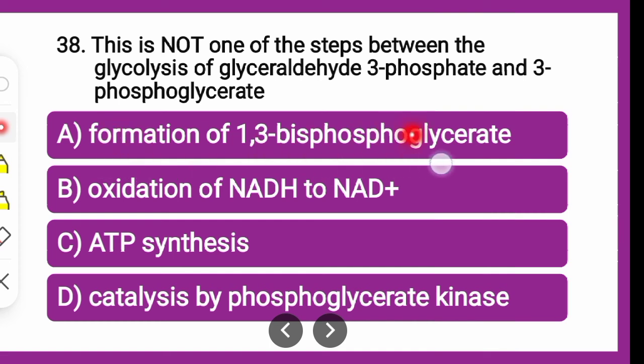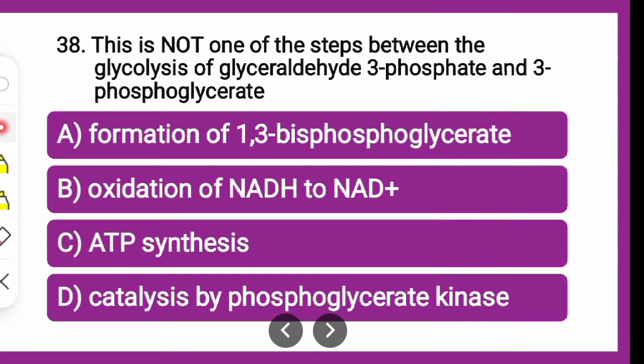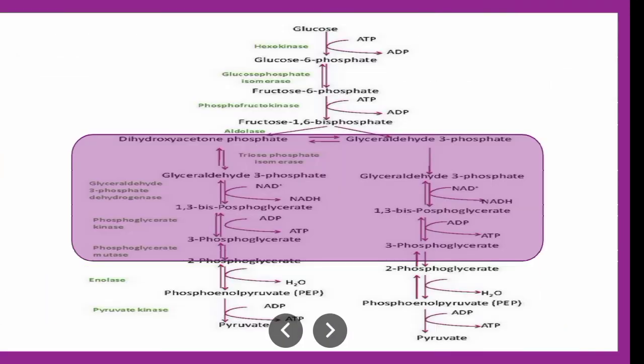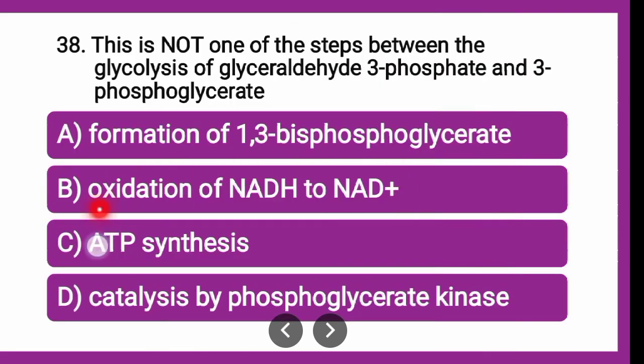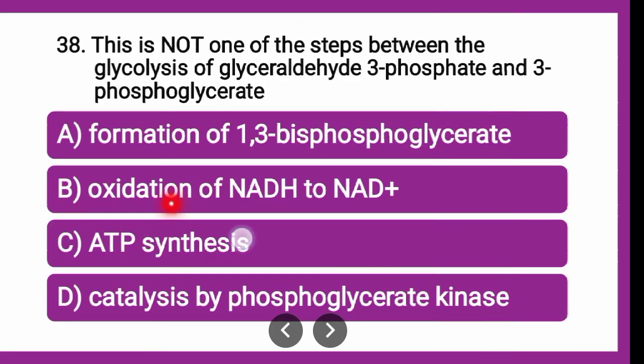If you talk about the options, the first is formation of 1,3-bisphosphoglycerate. Is 1,3-bisphosphoglycerate formed? Yes, it is forming. Oxidation of NADH to NAD plus, ATP synthesis: yes, ATP synthesis is happening. But NADH to NAD plus is not happening; here NAD plus is going to NADH. So this can be the answer. Then catalysis by phosphoglycerate kinase: the phosphoglycerate kinase action is also there. So the correct answer is B, oxidation of NADH to NAD plus.